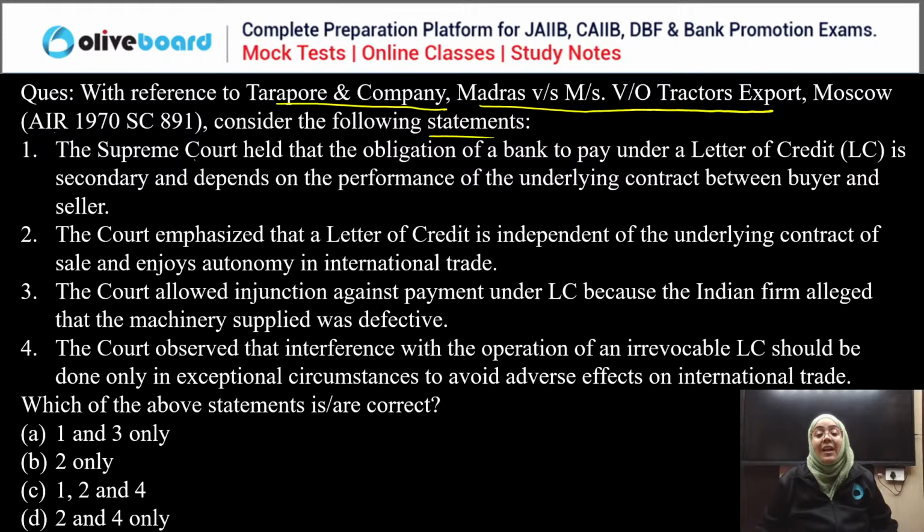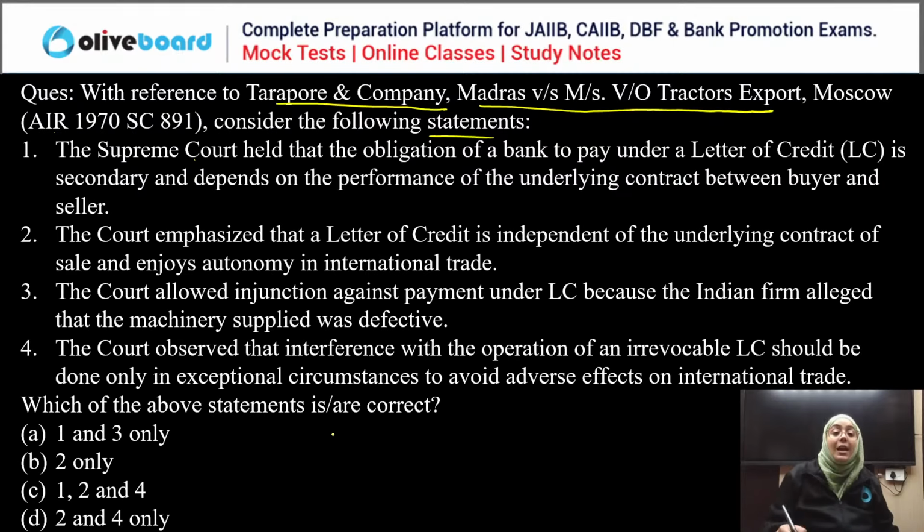The court emphasized that a letter of credit is independent of the underlying contract of sale and enjoys autonomy in international trade. The court allowed injunction against payment under LC because the Indian firm alleged that the machinery supplied was defective. Fourth, the court observed that the interference with the operation of an irrevocable letter of credit should be done only in exceptional circumstances to avoid adverse effect on the international trade.